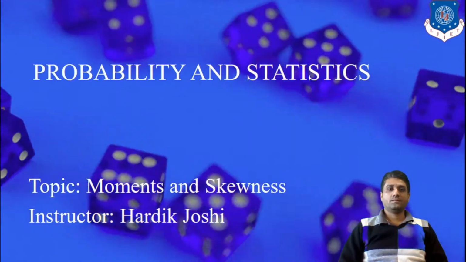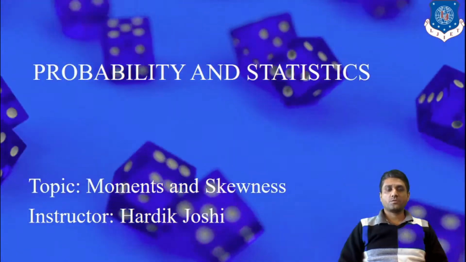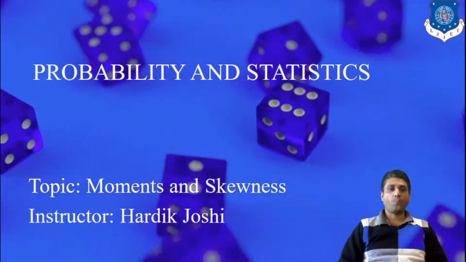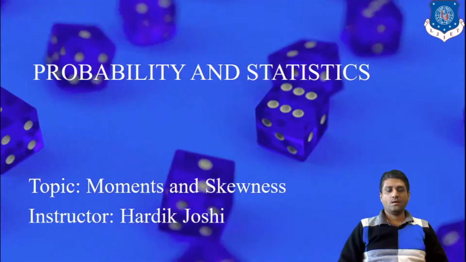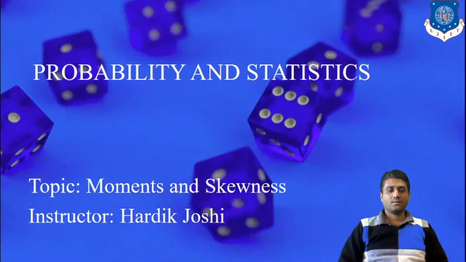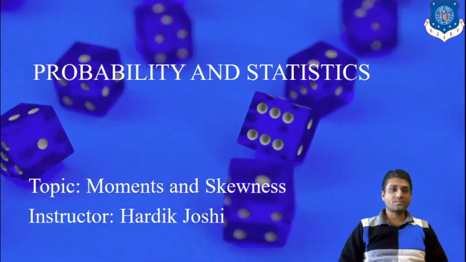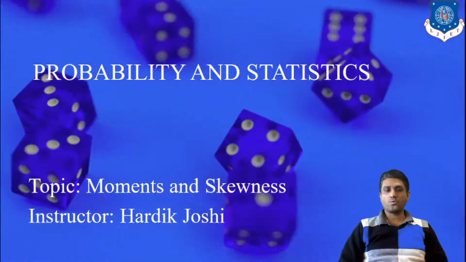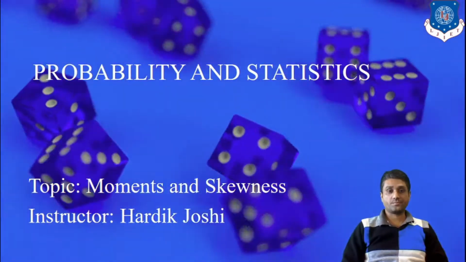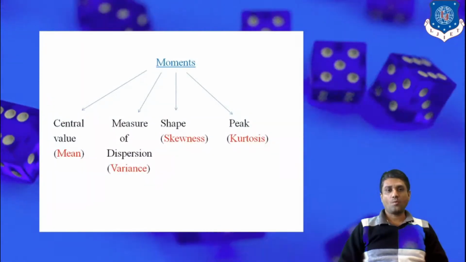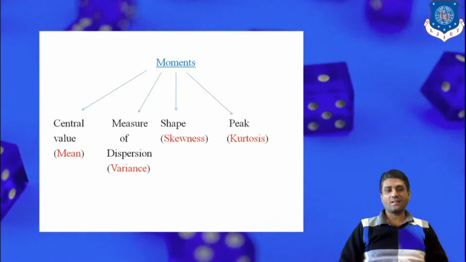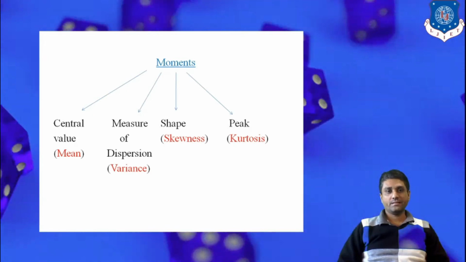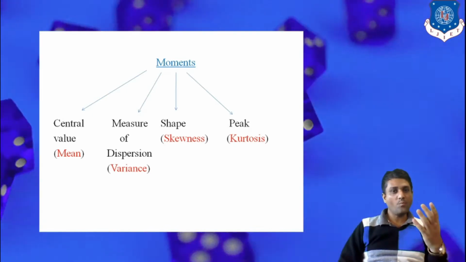Now, in this lecture, we should study moments in probability. Further, we have to see how many moments exist, and also the concept of skewness. Moments, the word itself suggests that something is in movement. So basically there are four types of moments.